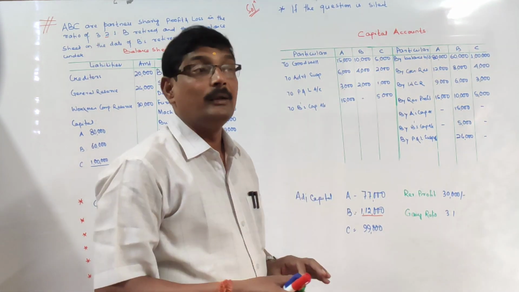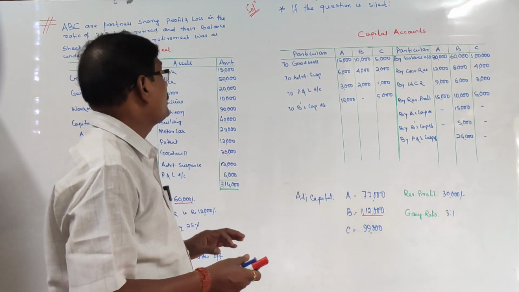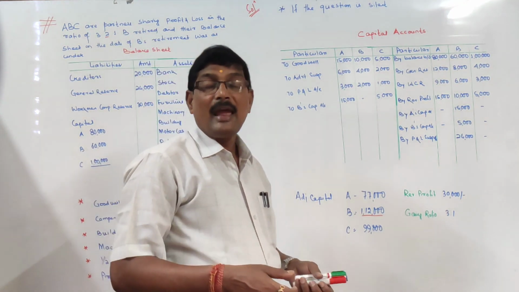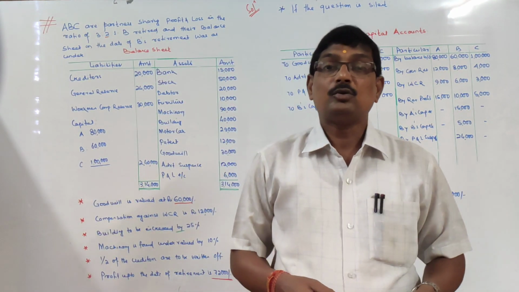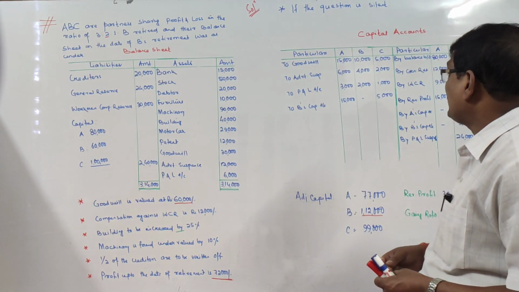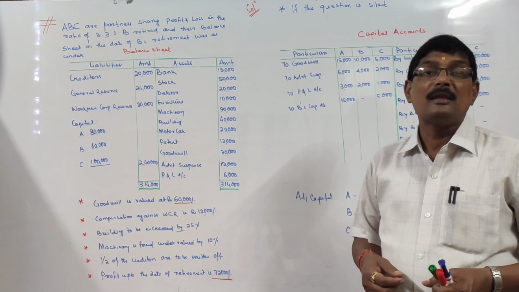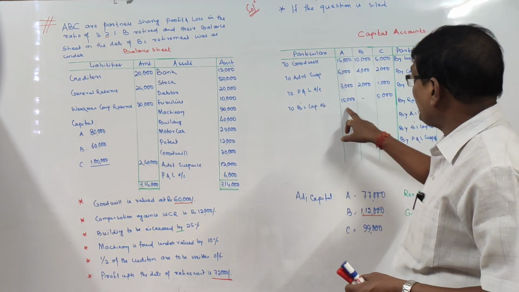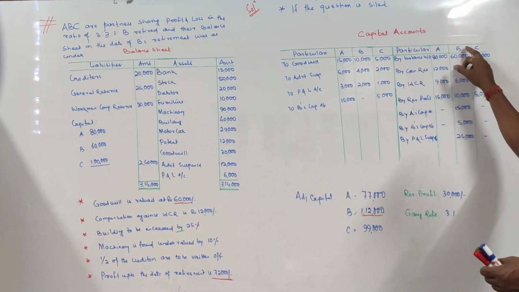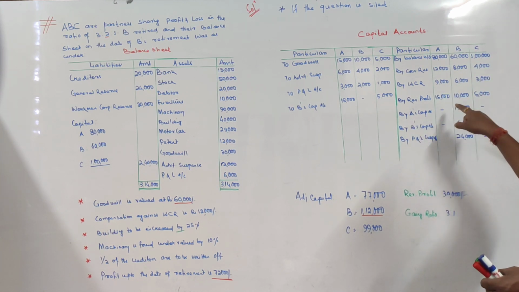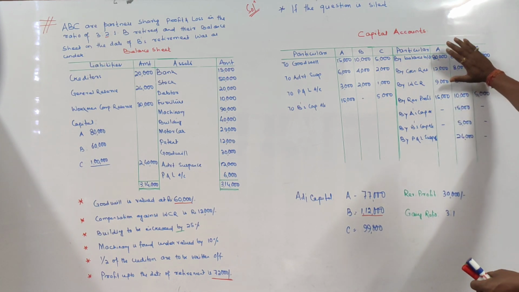And regarding the goodwill, B is entitled to how much? Total goodwill value is how much? That is 60,000 rupees. The value of the goodwill is 60,000, and B is entitled to 2/6. So 60,000 into 2/6 comes to 20,000 rupees, and the 20,000 rupees will be compensated by whom? Compensated by A and C. So the entry will be A's capital account debited, C's capital account debited, to B's capital account, or B's capital account is credited by A's capital account 15,000 and by C's capital account 5,000. Right? So the credit part is over.